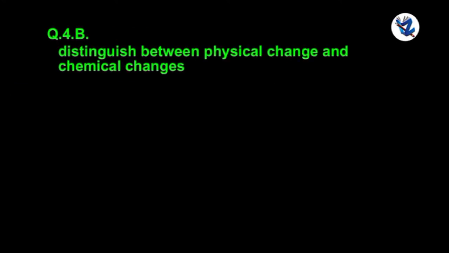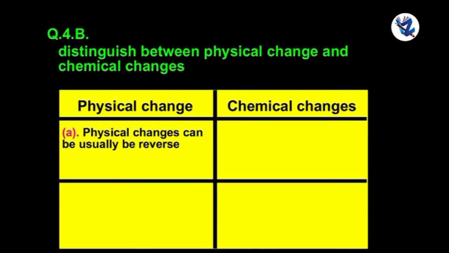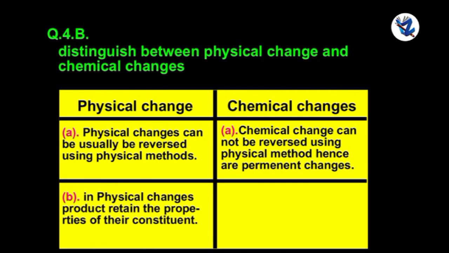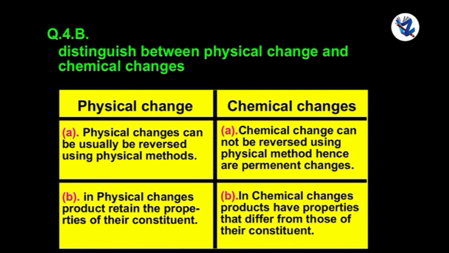Next one, distinguish between physical changes and chemical changes. Physical changes can usually be reversed using physical methods. Chemical changes cannot be reversed using physical methods, hence are permanent changes. In physical changes, products retain the properties of their constituents. In chemical changes, products have properties that differ from those of their constituents.